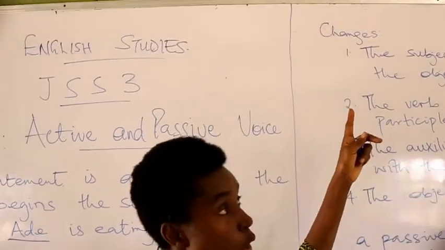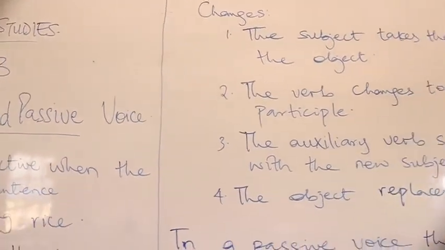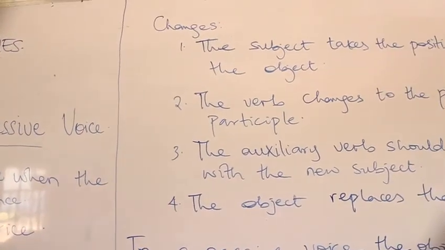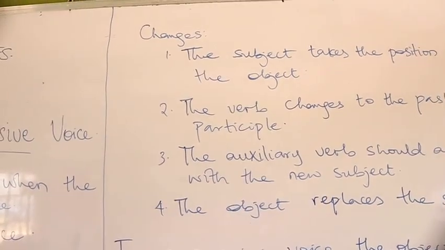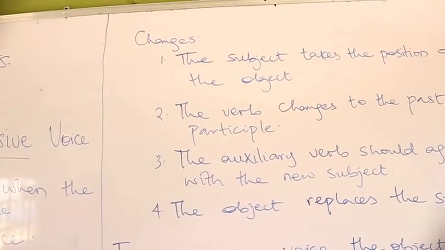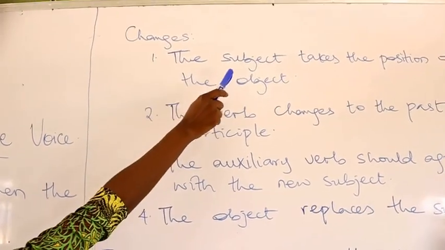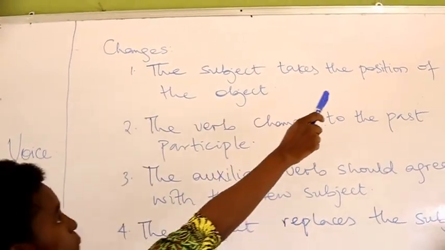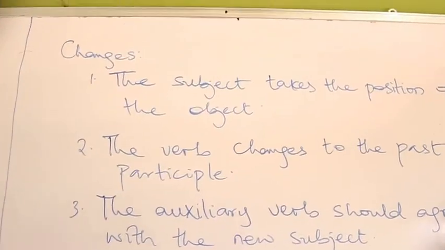Some changes occur. What are the changes? First, the subject takes the position of the object.